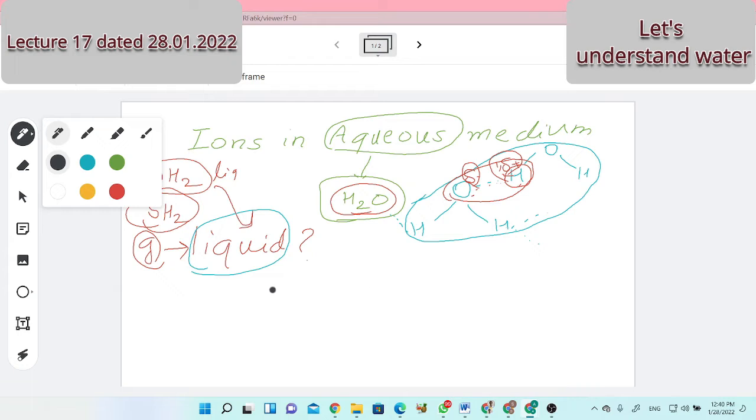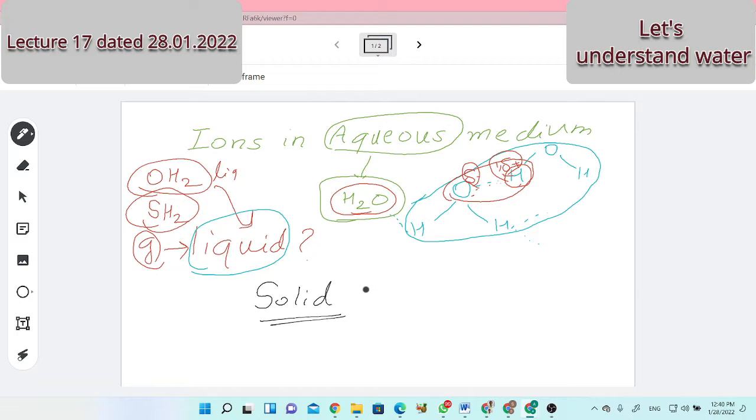Yes, sir. Is solid form of water possible? Yes, sir. Whatever we say, ice is the solid form of water. Water vapor is the gaseous form of water. Water is a chemical, I am saying. In literature, or commonly, what we say is water means liquid only. It is just our conventional way. Scientifically, from a chemical point of view, H2O is the formula for ice, H2O is the formula for liquid, that's the water we generally say, and H2O is the formula for vapor, that's gaseous water. The formula is the same.